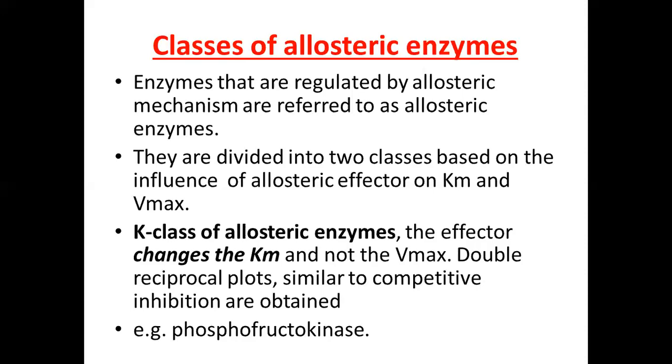Their Lineweaver double reciprocal plot resembles that of competitive inhibition, in which the inhibitor binds at the active site of the enzyme and correspondingly competes for the active site with the substrate. One well-known enzyme is phosphofructokinase.